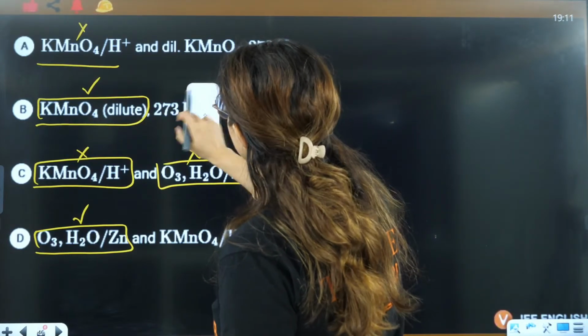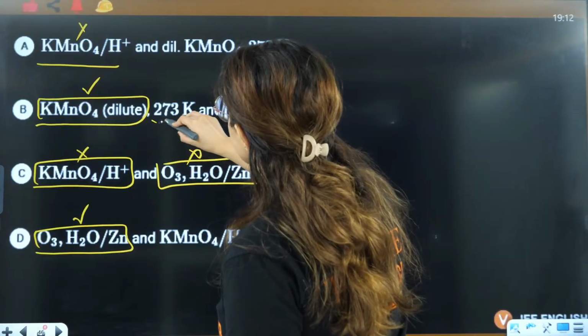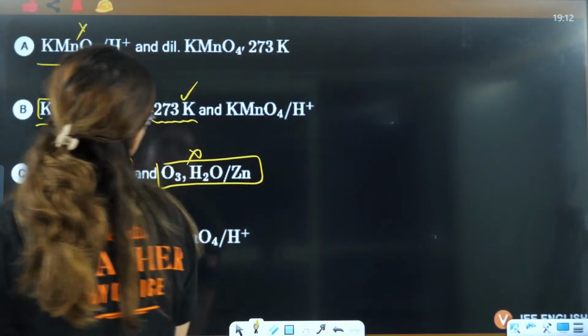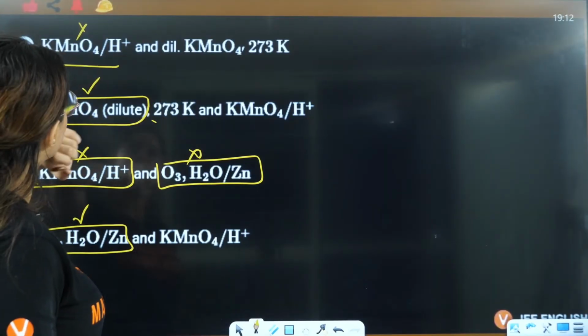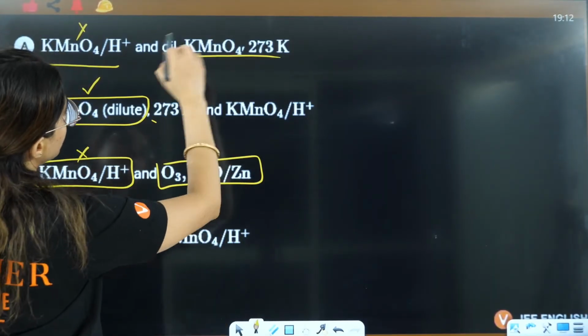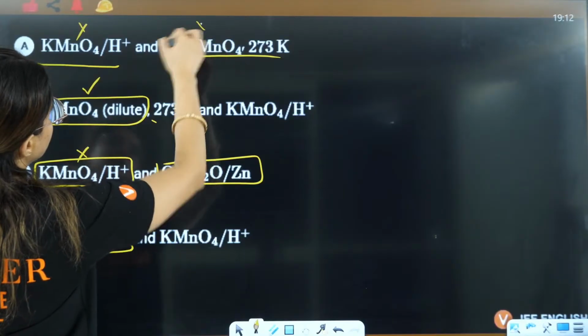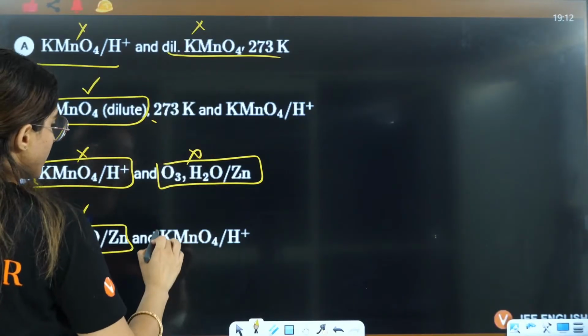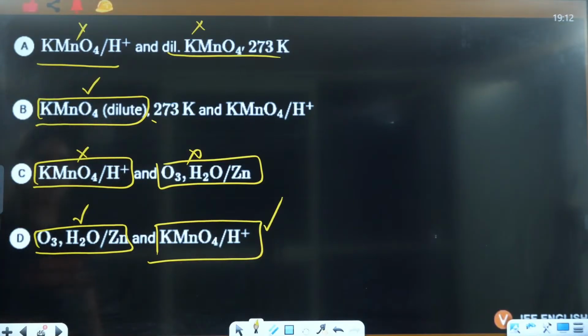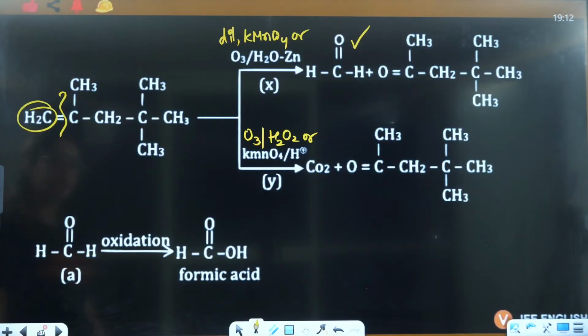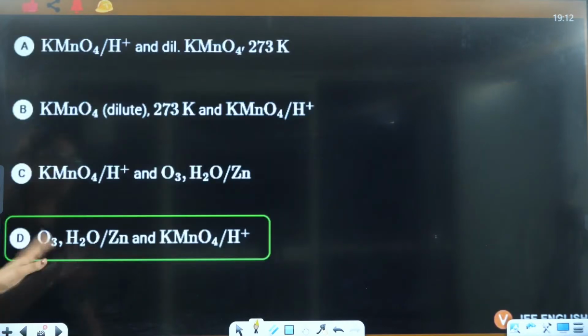But here the temperature is quite high. Here the temperature is also not high. So this is dilute KMnO4, right? This will also not take place. KMnO4 H positive can take place here. So this is also possible. So both should be possible, because then it is again converted to formic acid, that we know.